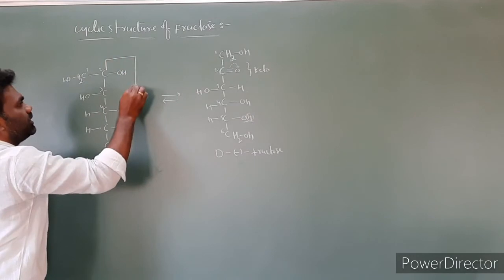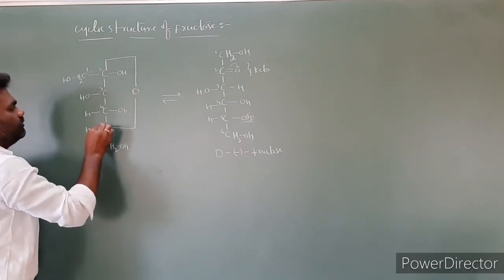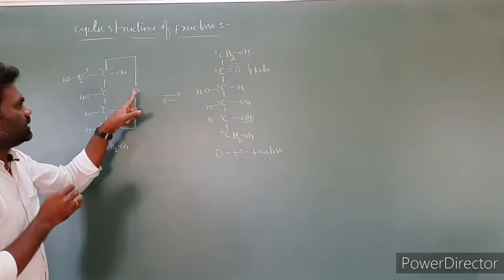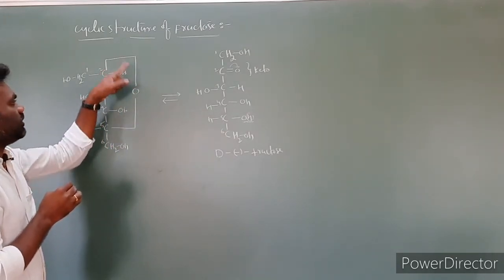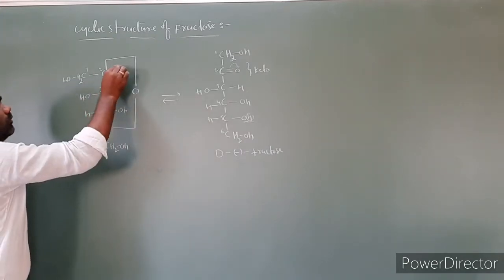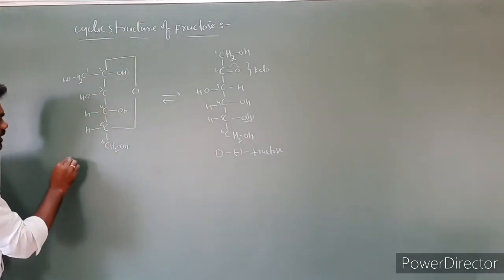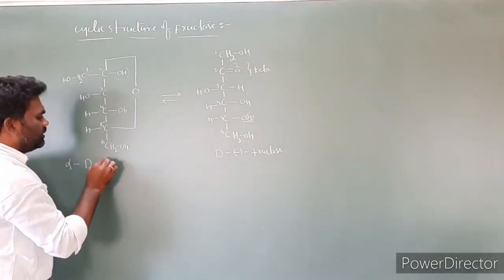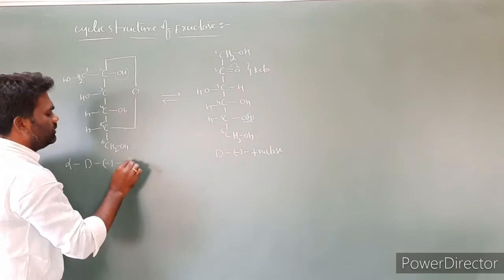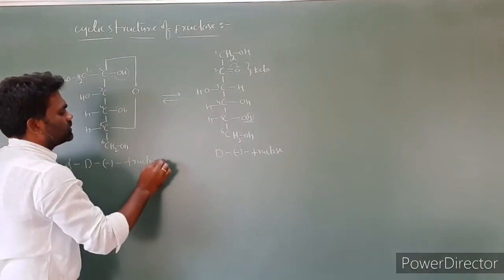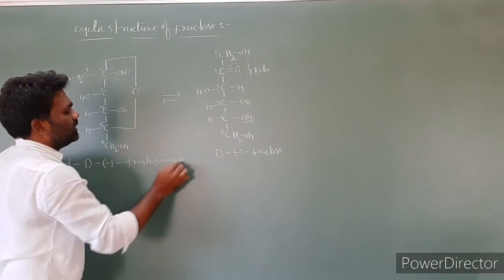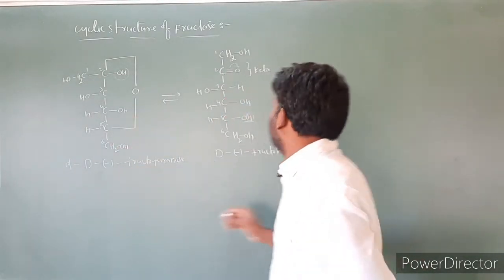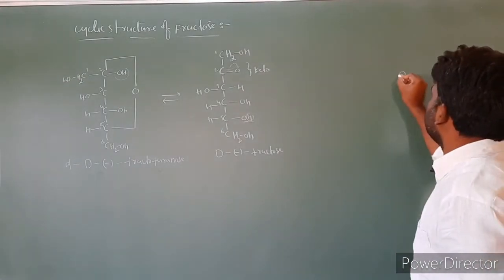So there is a ring formation between the fifth carbon oxygen and the second carbon. At the second carbon there is an OH group; this is the oxygen, and the second carbon forms the ring formation. So this OH group is present on the right side. Right side in the sense we have to take alpha D minus fructofuranose. It is called alpha D fructofuranose. This structure is analogous with furan. The furan structure you can write like this.